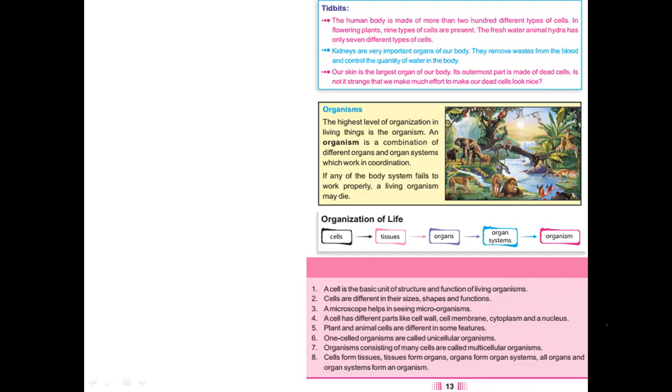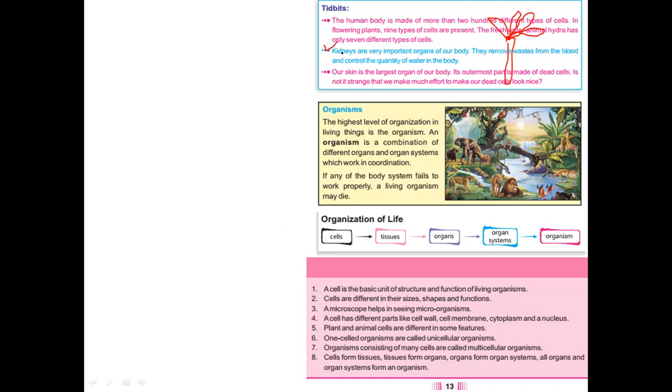So if we see this hydra, this is simple water organism, and it is having the structure like this. Simple structure like this, and it is having only 7 different types of cells.